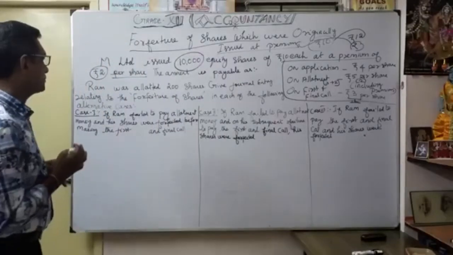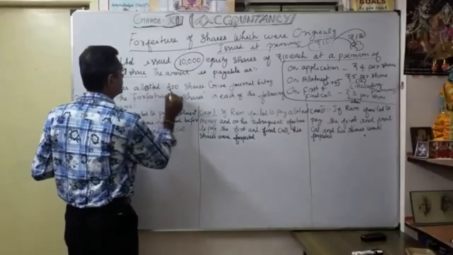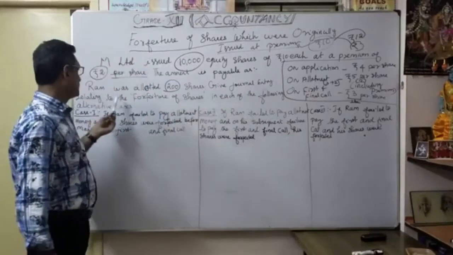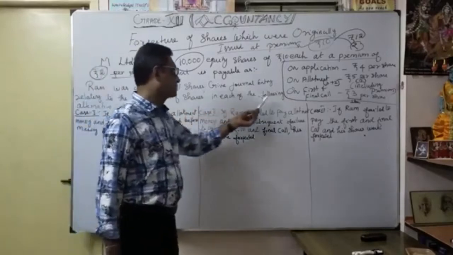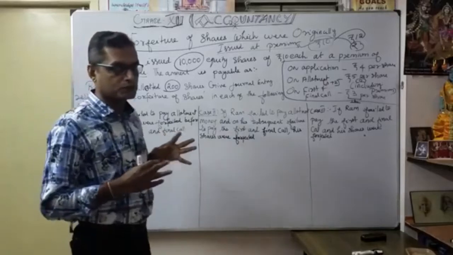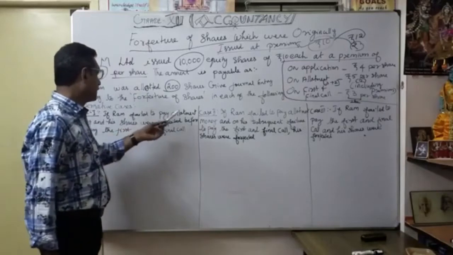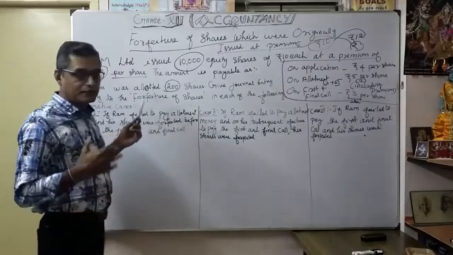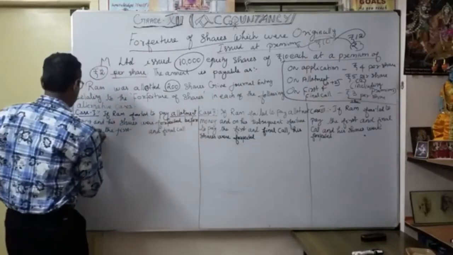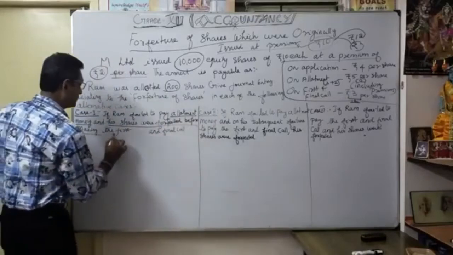The very important next one: RAM was allotted 200 shares. So give the journal entry relating to the forfeiture of shares in each of the following alternative cases. Now we are going to see 3 different cases. Case number 1: if RAM failed to pay the allotment money, and his shares were forfeited before making the first and final call.